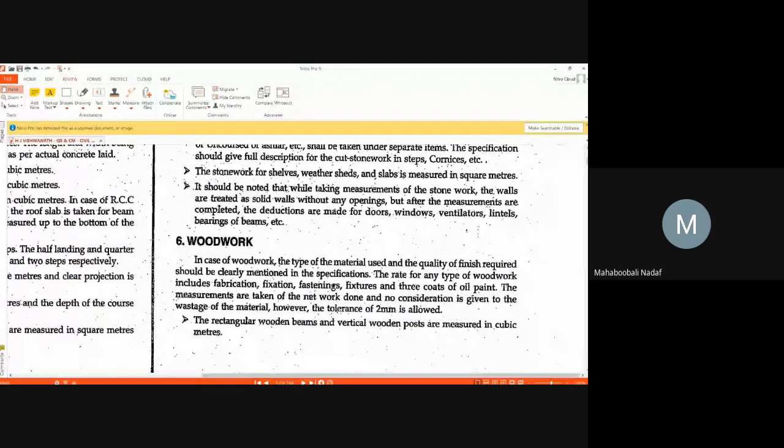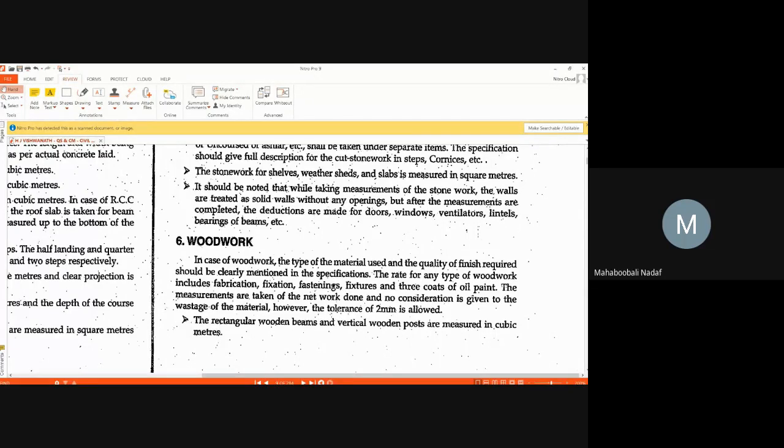Woodwork like chowkat, door frame, window chowkat, door chowkat, sills: how are they measured? These are measured per running meter or number, standard thickness, standard cross sections. Okay, running meter. Maybe in volume itself, so many cubic feet of this type of wood is required.